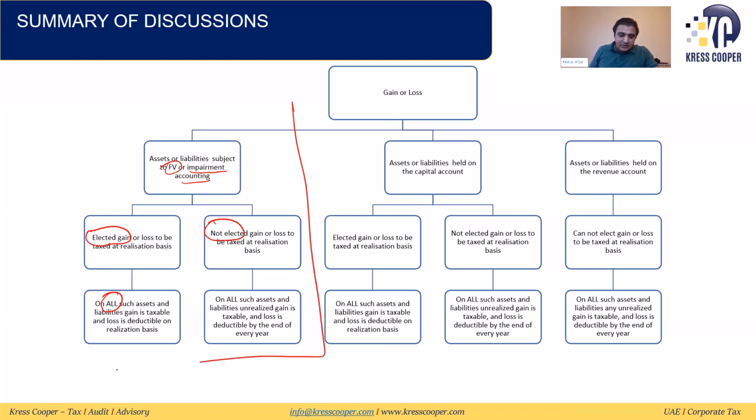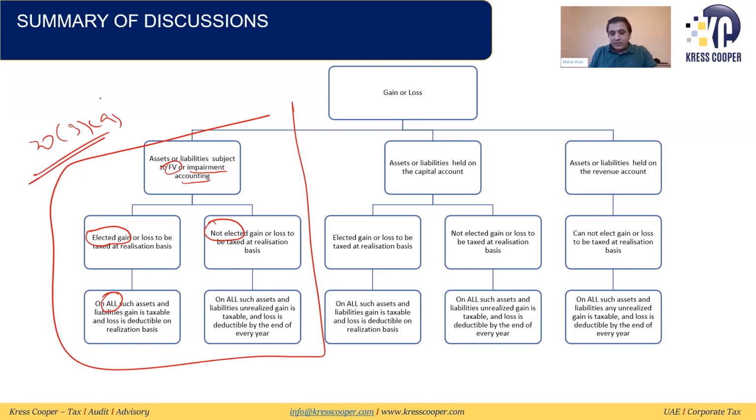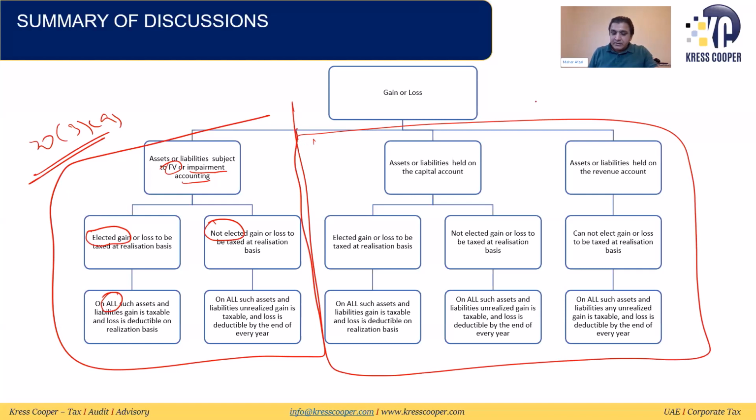This is the first that we discussed in Article 23, sub-article A. So this is the B. This area is 23B or 2. So first is all assets which are subject to fair value, which are subject to impairment testing. If the person has opted, subject to tax on realization basis. If the person has not opted, subject to tax on unrealization basis.